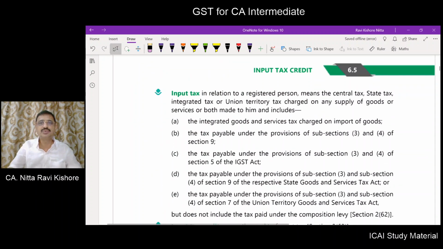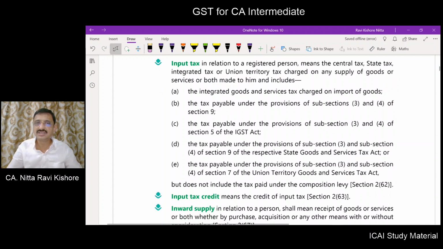What do you mean by input tax? Friends, you understand this carefully. Input tax in relation to a registered person. So ITC is available only for registered persons. It means CGST, SGST, IGST, UTGST charged on supply of goods or services made to him.